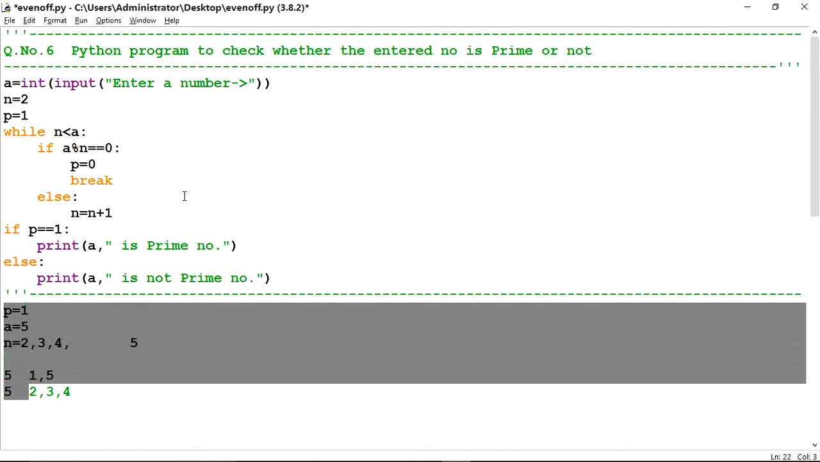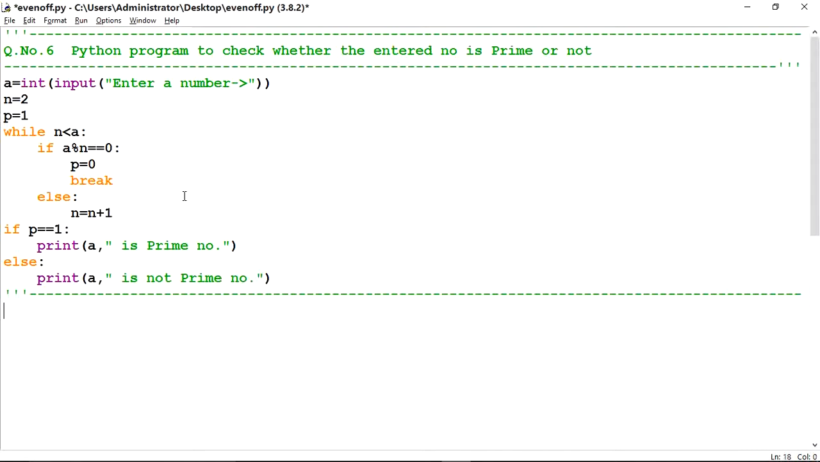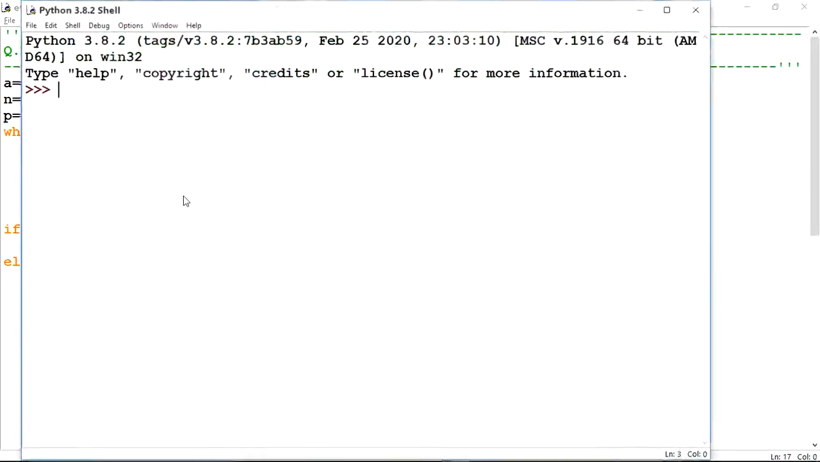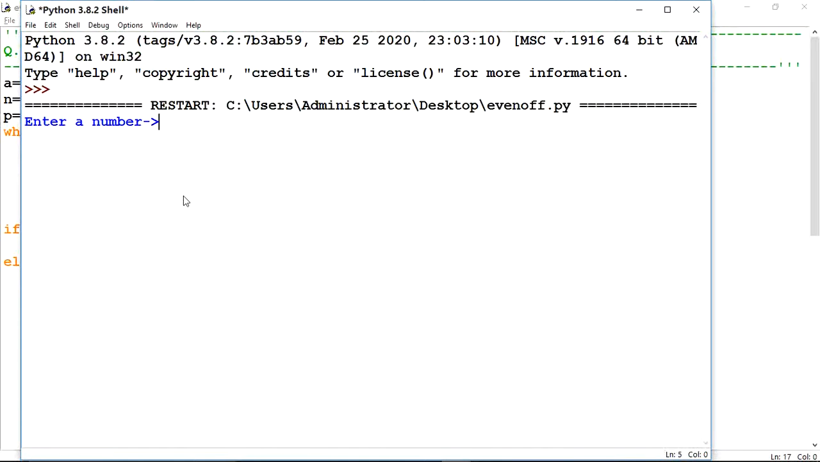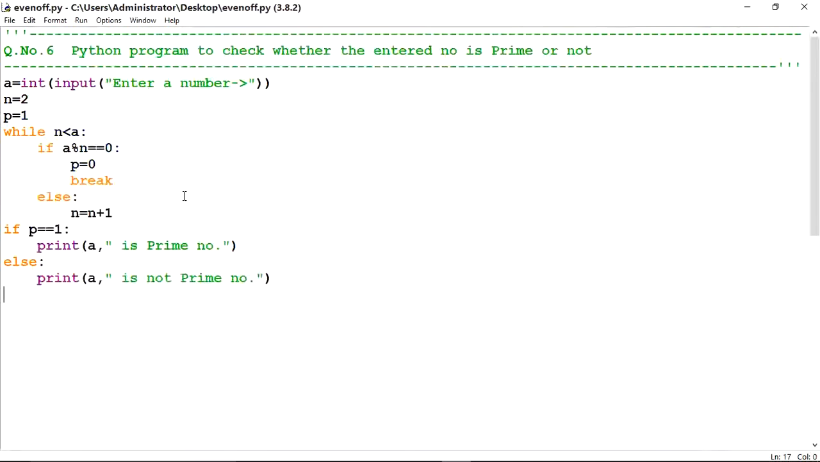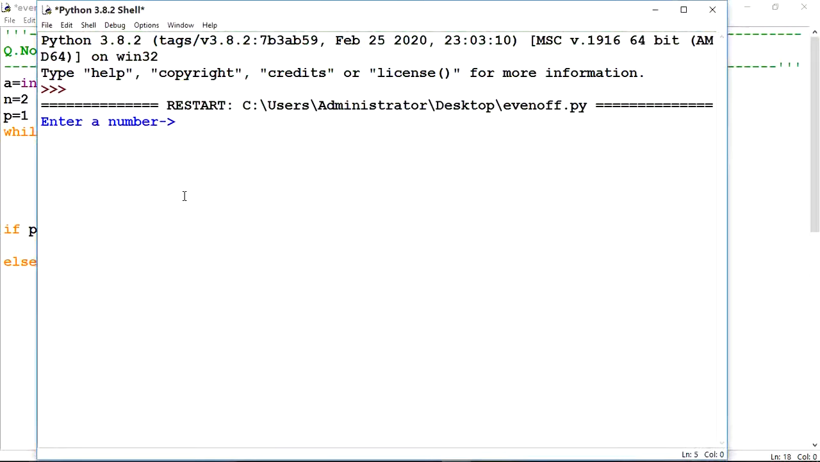So now check the answer. It is asking to enter a number. 5. 5 is a prime number. One more time, if I execute this program, 15. 15 is not a prime number because it is also divisible by 3 or 5. So it is printing that 15 is not a prime number.